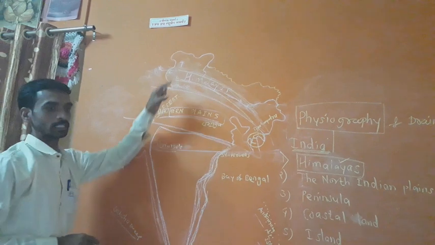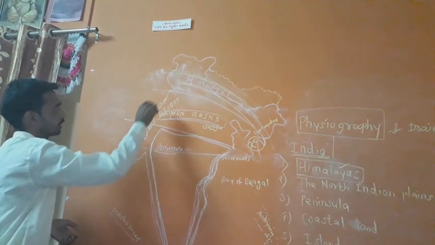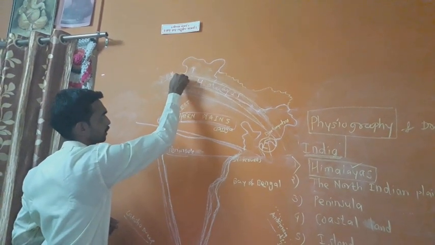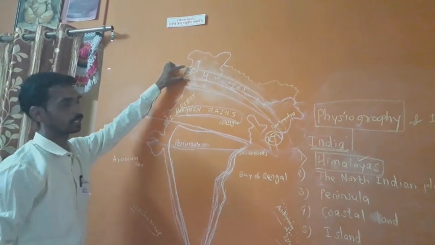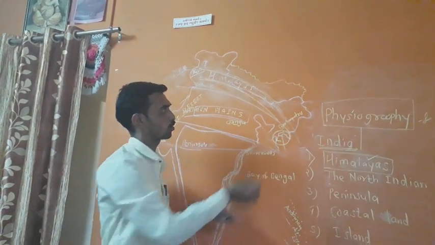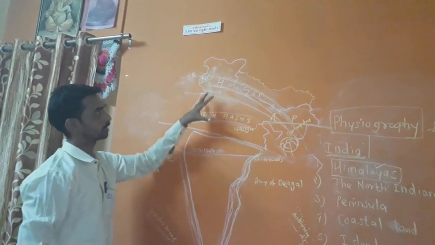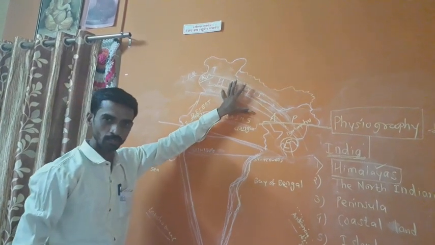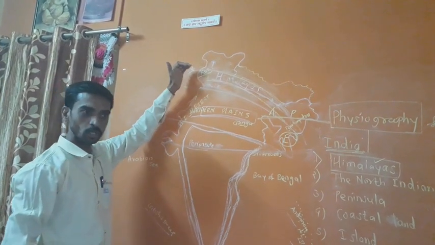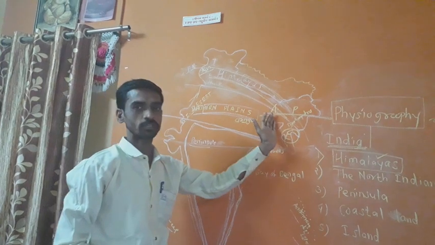We know that the Himalaya is one of the young fold mountains in the world, and it extends from Pamir North in Kazakhstan to Arunachal Pradesh in the east.